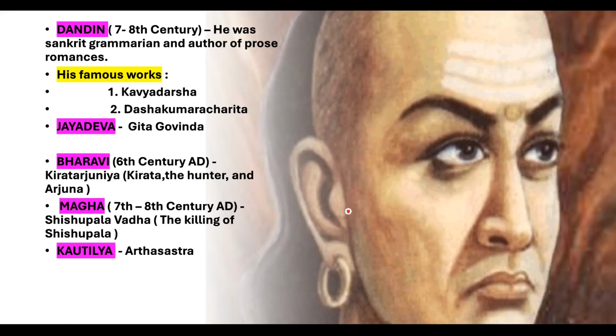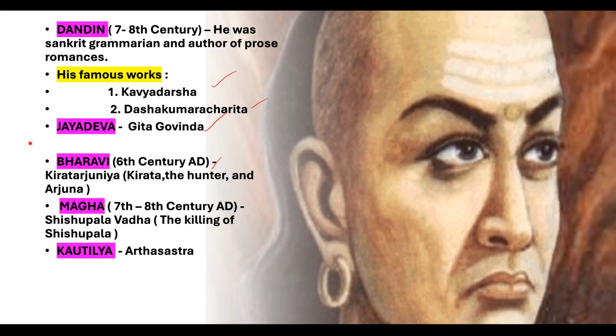Next one, Dandin. Dandin's time period is 7th to 8th century. He was a Sanskrit grammarian and author of prose romance. His famous books are Kavya Darsha, and second one, Dashakumara Charita. Next poet, Jayadeva. His book is Gita Govinda. Next one, Bharavi. Bharavi's time period is 6th century AD. Bharavi's book is Kiratarjaniya. Kirata means the hunter and Arjuna.